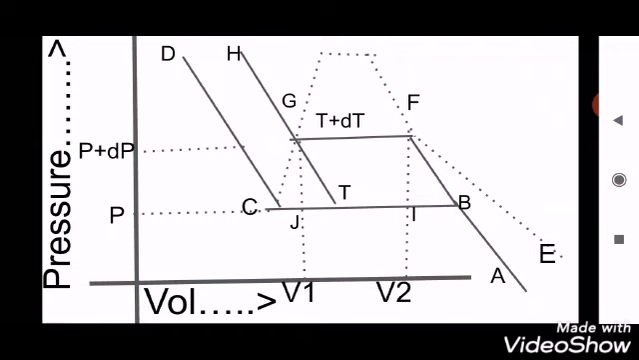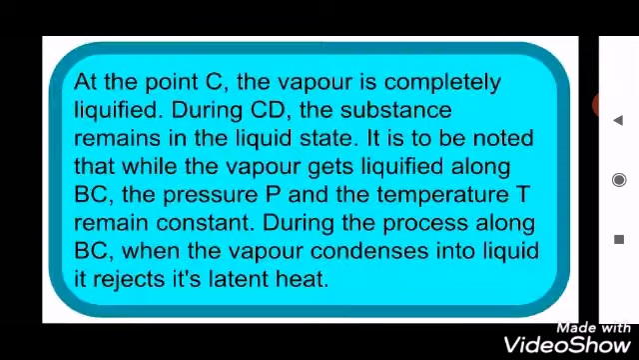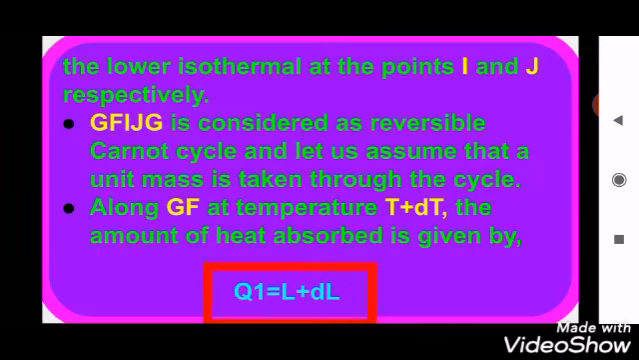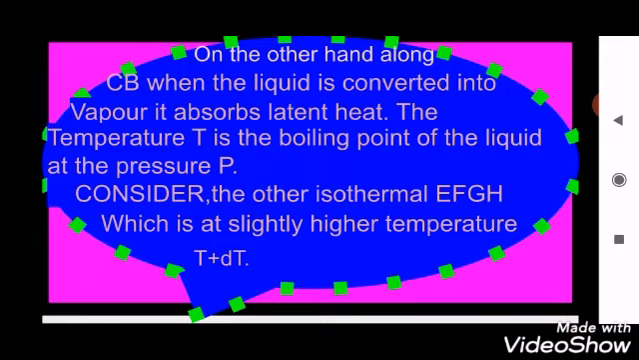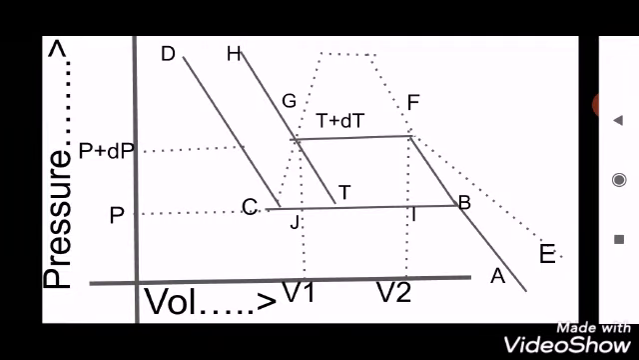Along GF, at temperature T plus dT, the amount of heat absorbed is given by Q1 equals L plus dL, and along IJ, at temperature T, the amount of heat rejected is given by Q2 equals L, where the heat is similar to a latent heat. So, this is the explanation of the graph.